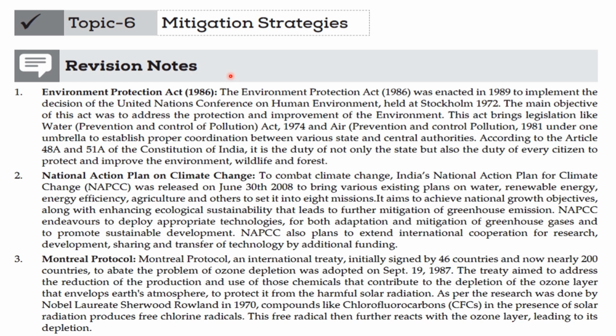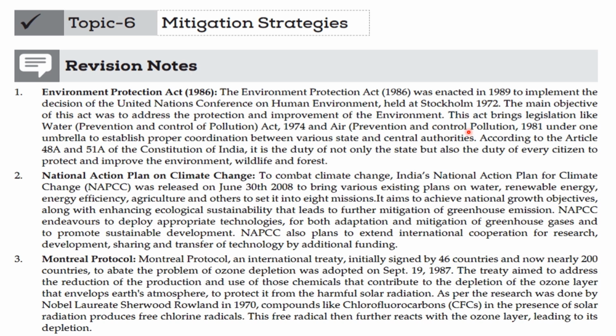Environmental Protection Act 1986. The Environmental Protection Act was enacted in 1986 to implement the decisions of the United Nations Conference on the Human Environment held at Stockholm in 1972. The main objective of the act was to address the protection and improvement of the environment.